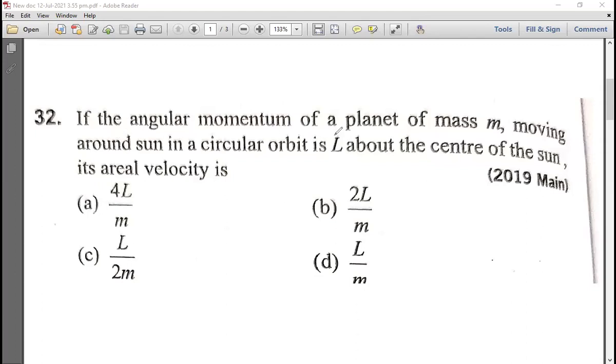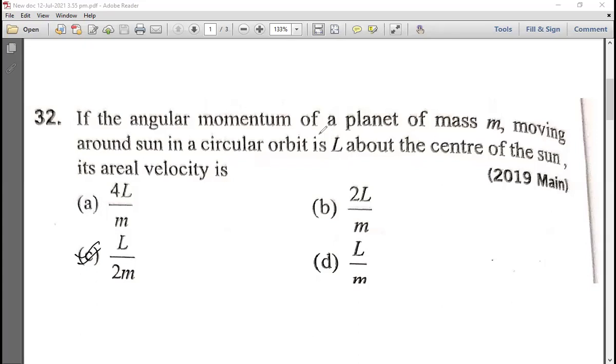If the angular momentum of a planet of mass m moving around the sun in a circular orbit is L about the center of the sun, its area velocity is, who will tell me? Yes, what? L by 2m. Yes, this is very, very easy. A 4 marks question. How easy they have asked?